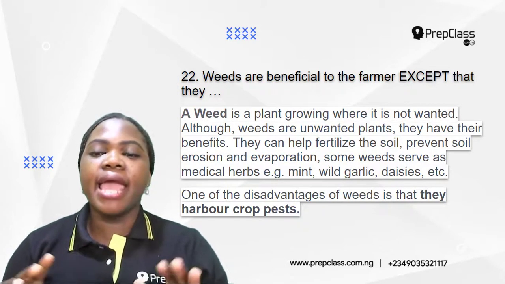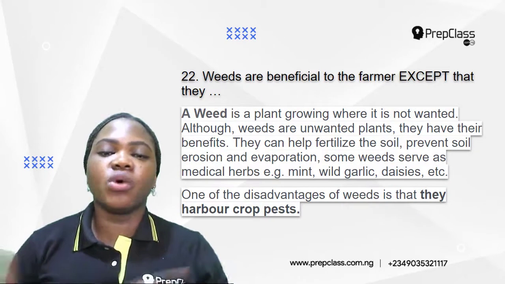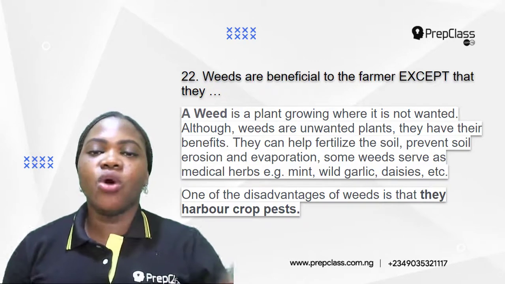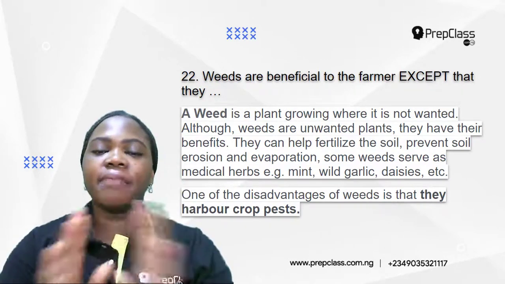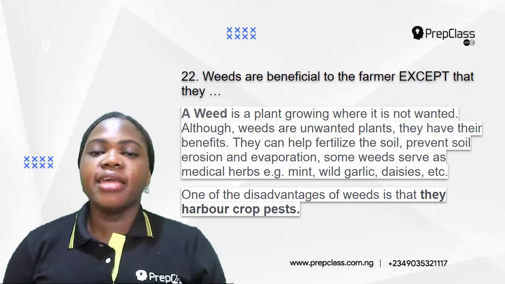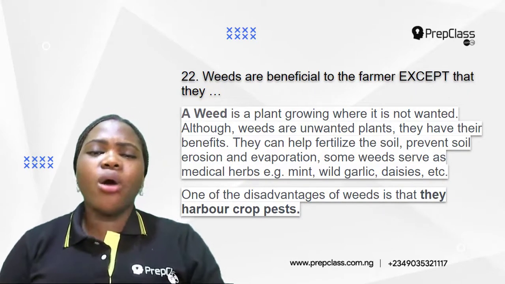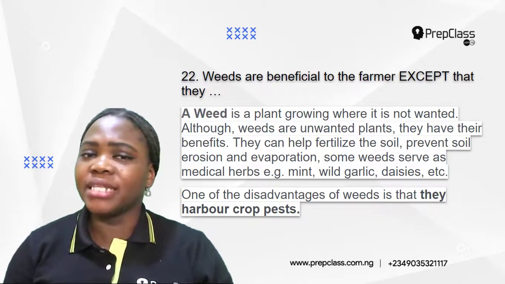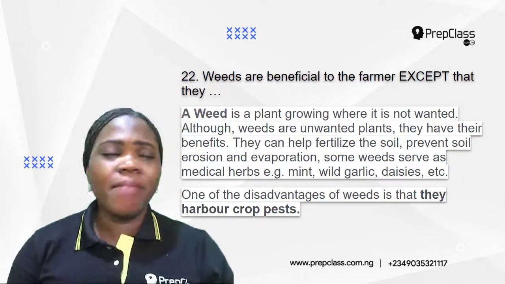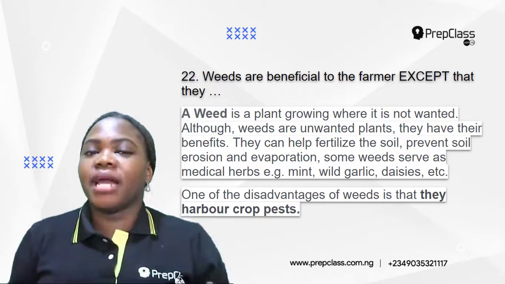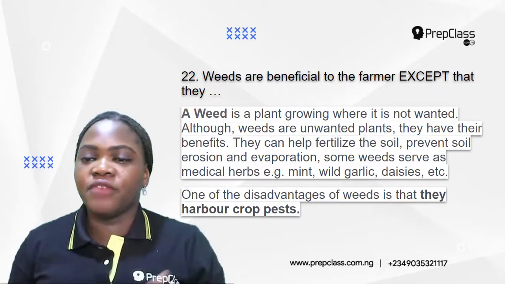Okay, so first of all, what is a weed? A weed is a plant growing where it is not wanted, or you say weeds are unwanted plants. So weeds are unwanted plants. They are plants that grow where they are not wanted. Okay, so although weeds are unwanted plants, they also have their benefits. Many people don't know this.